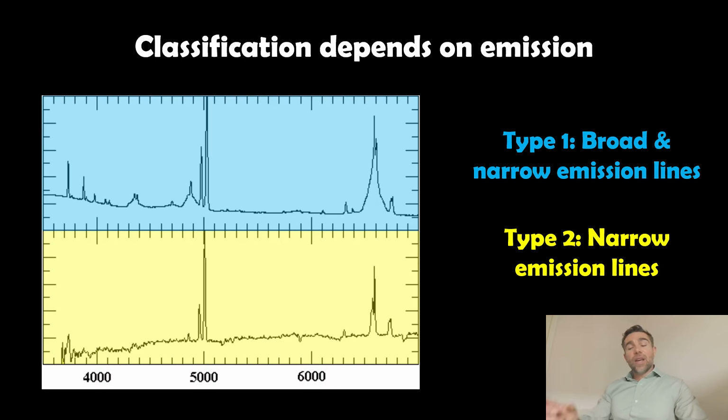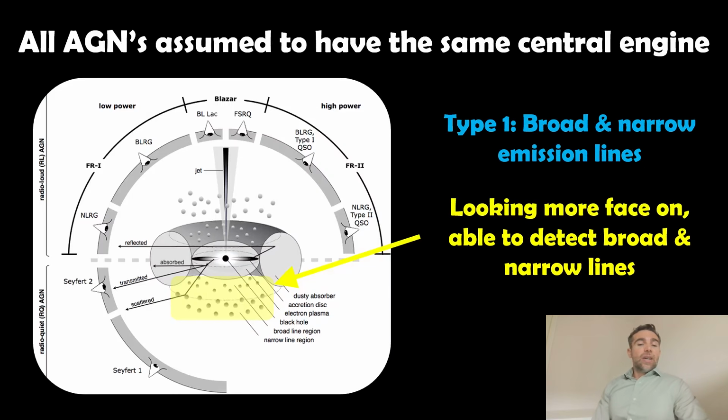Type 1 has very broad lines as well as the narrow ones. Type 2 only has the narrow emission lines. So that's how we classify that. And obviously type 1.5 is going to be a little bit in between the two, but it's not quite as clear cut as that. So why do we get broad emission lines and narrow emission lines?